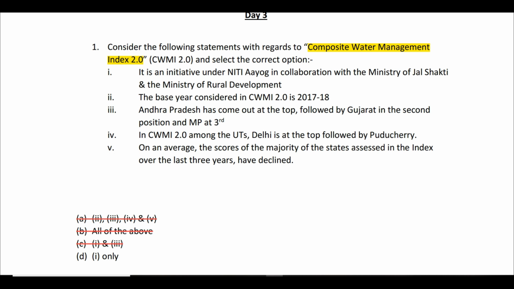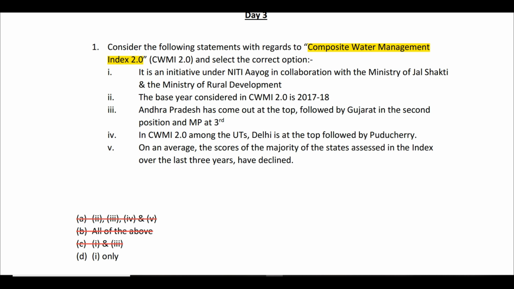Now that is incorrect because, before that, just know one thing. In the earlier version of CWMI, the first version of the Composite Water Management Index, no data had come from the union territories. So this is the first time we are getting some data from the union territories, and that too, only two: one is Delhi, the other is Puducherry. So the first thing you should remember is that for the first time, data from the union territories have come.